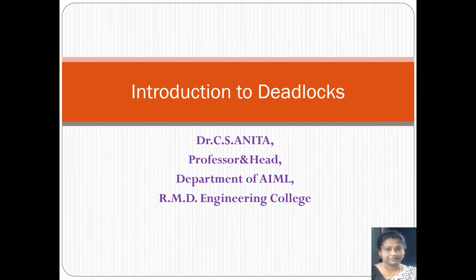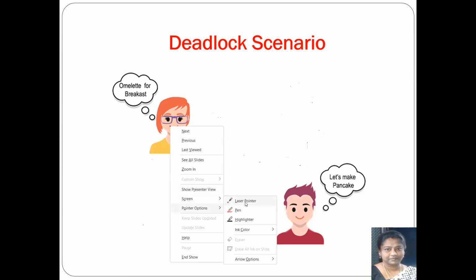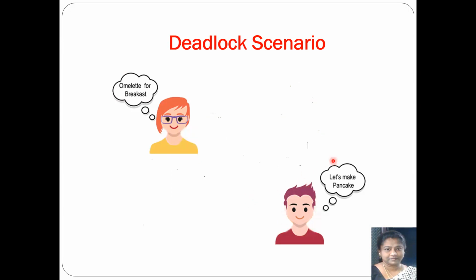Now let's take a very simple example. I'm going to now show you a scenario for a deadlock. I've got two students, namely Amy and Adam. Now, Amy and Adam, both of them are feeling hungry. Amy is thinking of making an omelette for breakfast, whereas Adam is thinking of making a pancake for breakfast. So both of them want to eat as they are hungry, but each of them has got a different thought. So Amy wants an omelette and Adam wants a pancake.